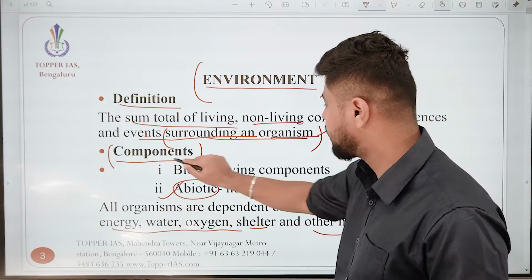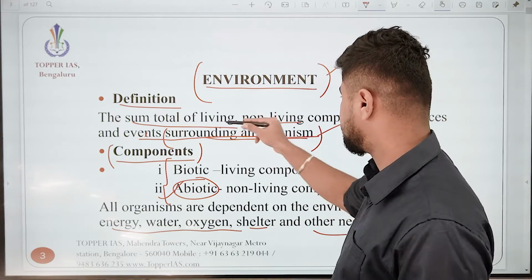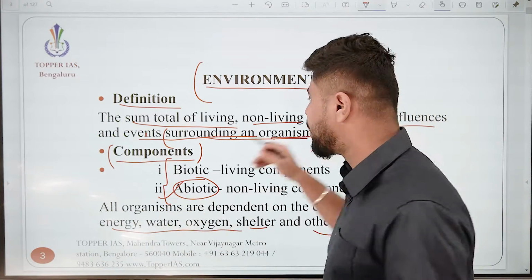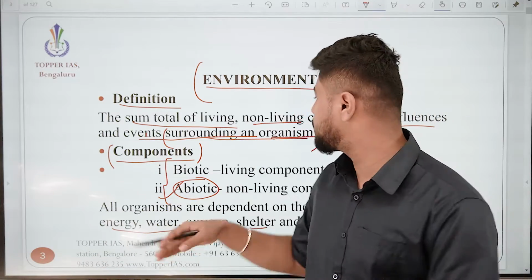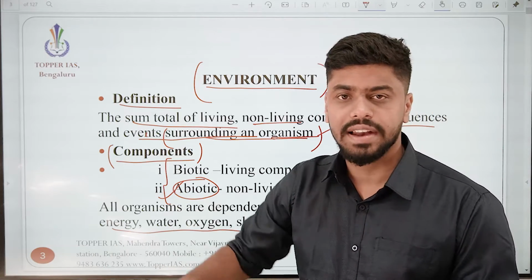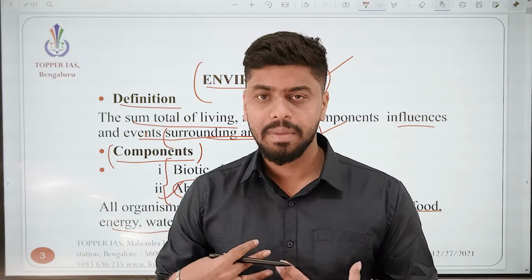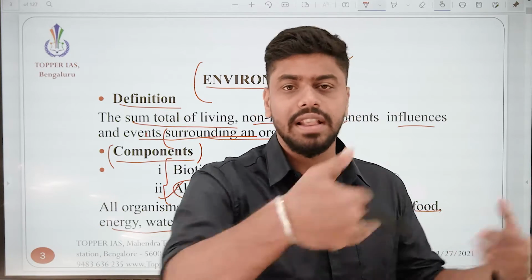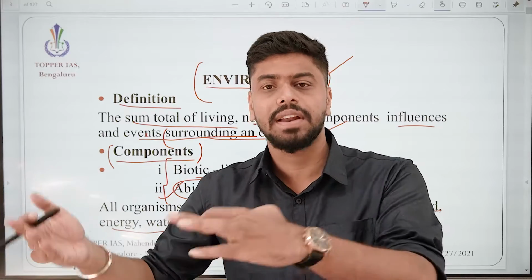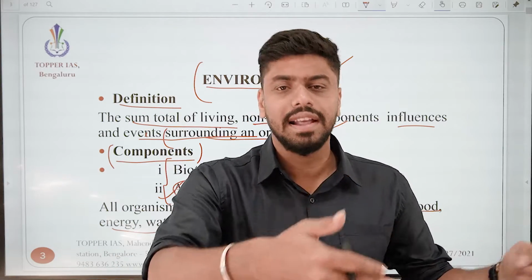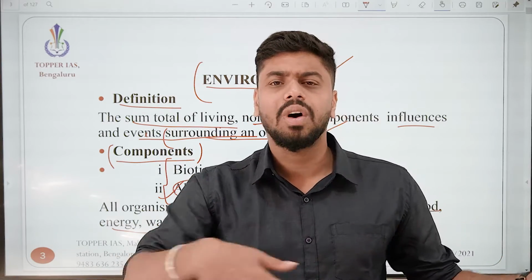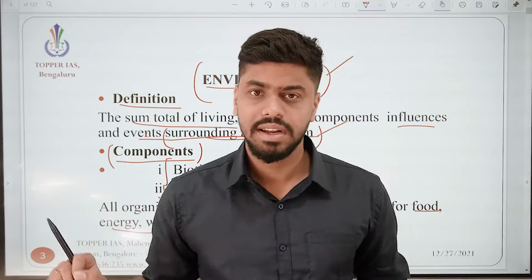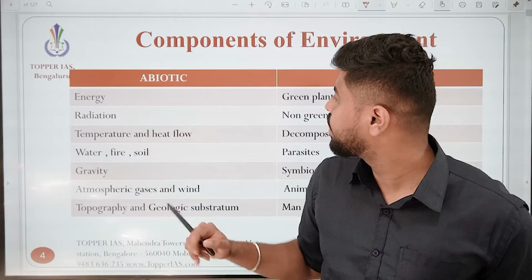Now coming back, the sum total of these biotic and abiotic factors, that is living and non-living, influences the events surrounding a particular organism. For example, let's say I am an organism. The sum total of all the interactions I have with living things and non-living things, like heat and water, and let's say a dog and a cat, and different humans, these things which influence me are my environment. Is this clear? Now let's move forward.